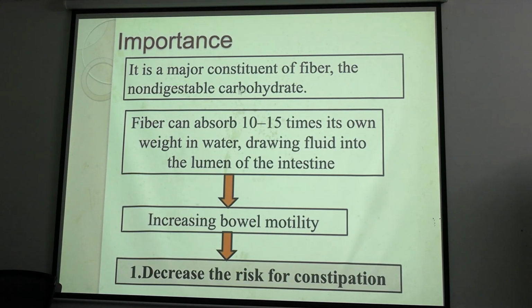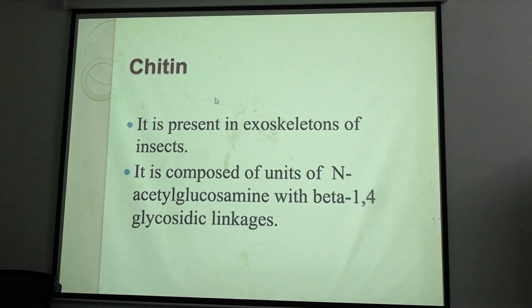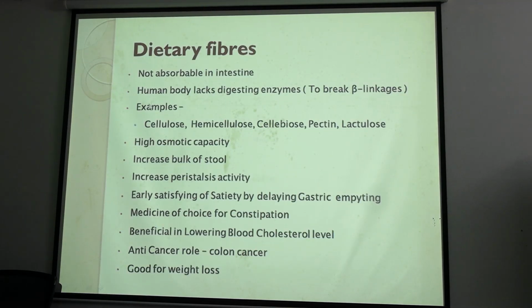Now cellulose is important as dietary fiber. A short note on dietary fiber may come, the short note on dietary fiber is important. It is insoluble and not digestible because of the beta enzyme deficiency. It has high osmotic capacity, increased bulk, and peristalsis activity is also increased.